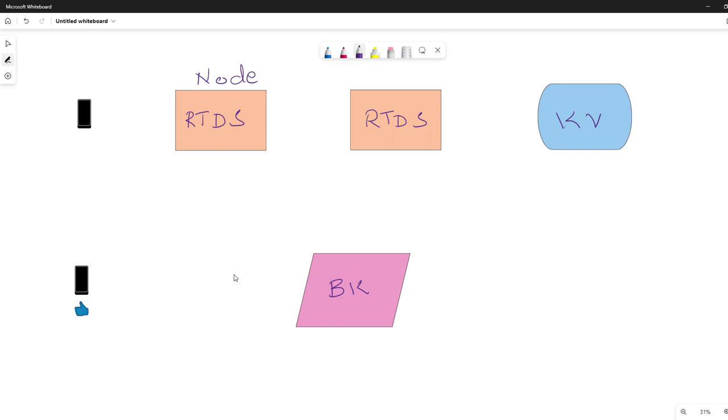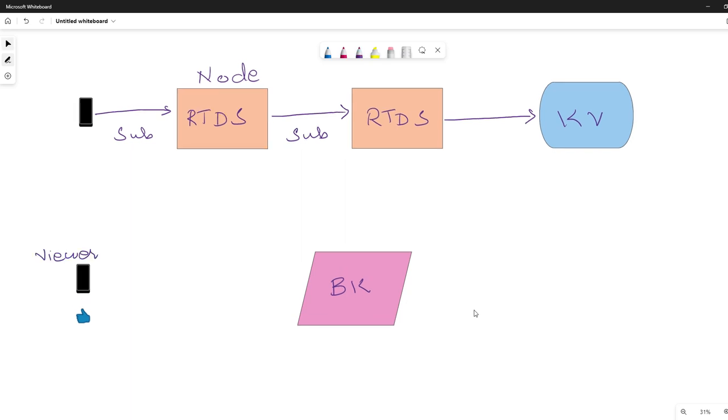So what happens is, the viewers subscribe to the real-time delivery system. Then the real-time delivery system subscribes to the real-time dispatcher. The dispatcher handles all the information and registers it in the key value store. What happens when a viewer clicks a like on their cell phone or on the web?